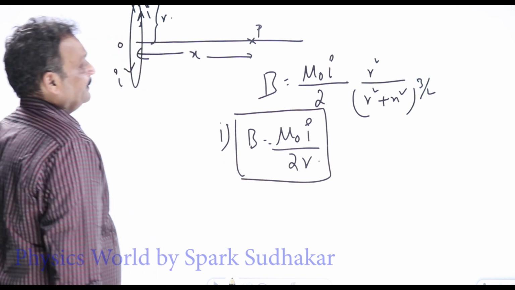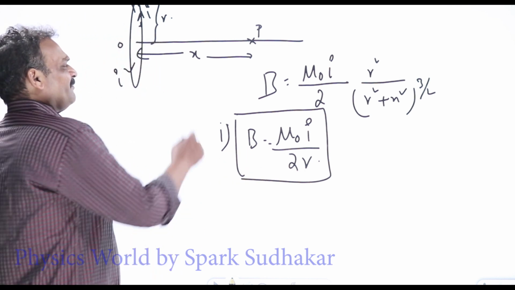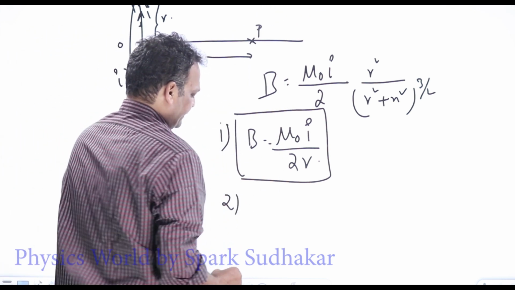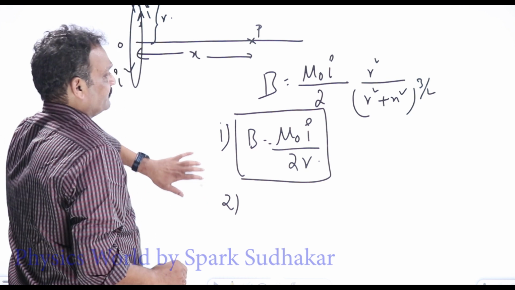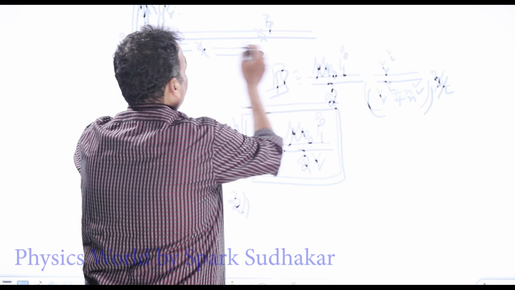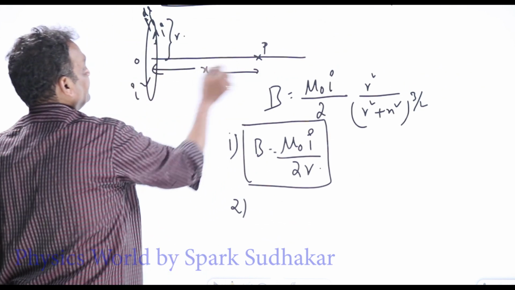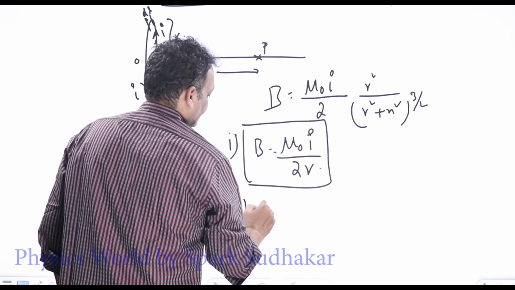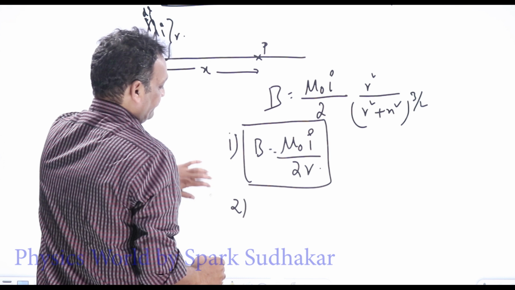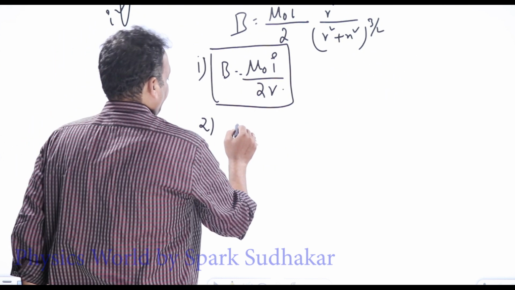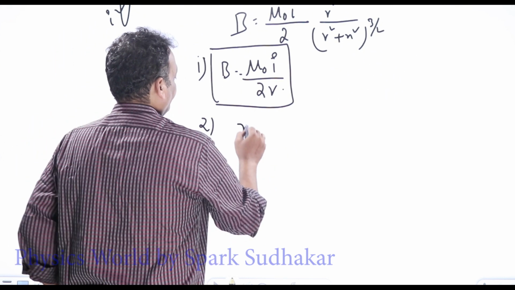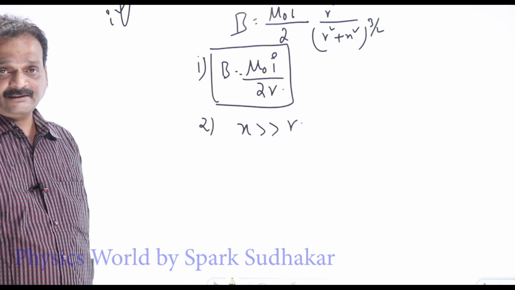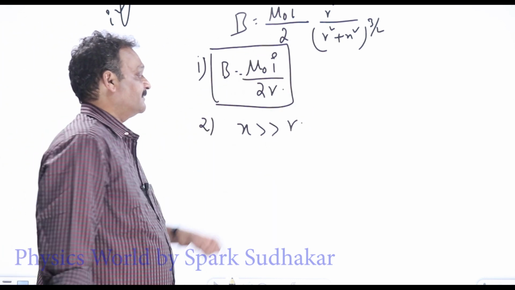Now what is the magnetic field at a far off point? That is the second case. Magnetic field at a very far off point means x is very large compared to the radius. When x is very much greater than r, the radius of the loop is very small compared to the distance under consideration.